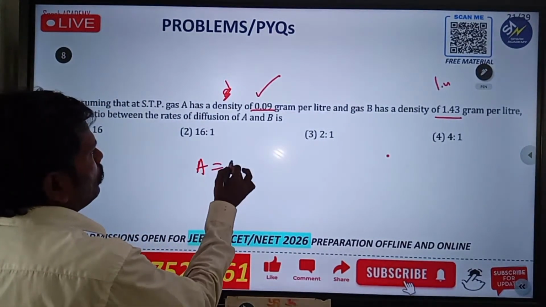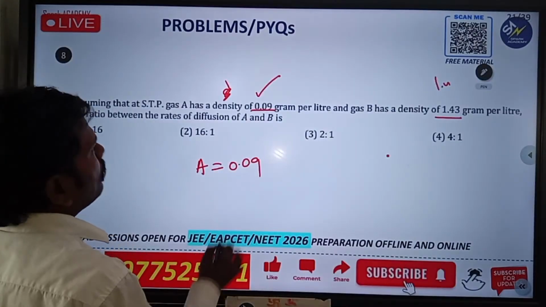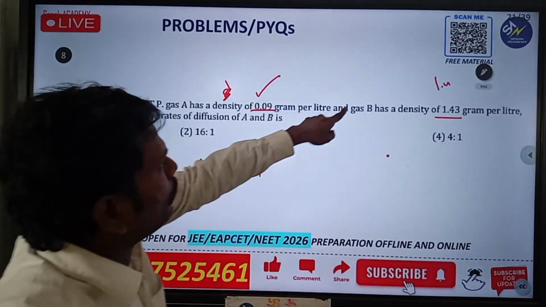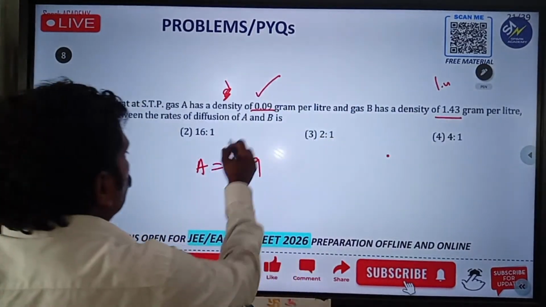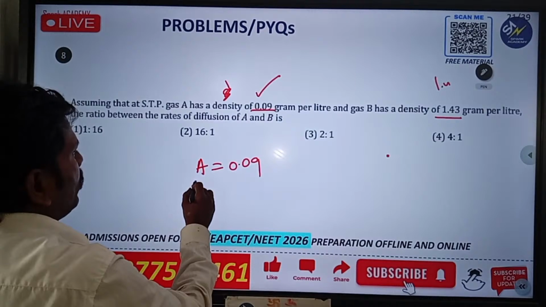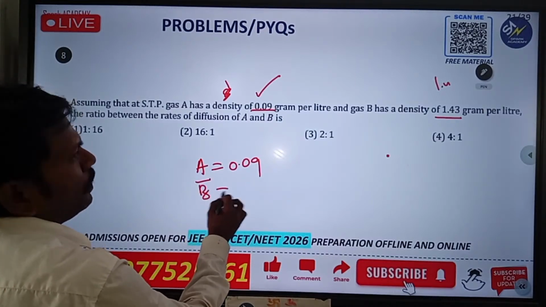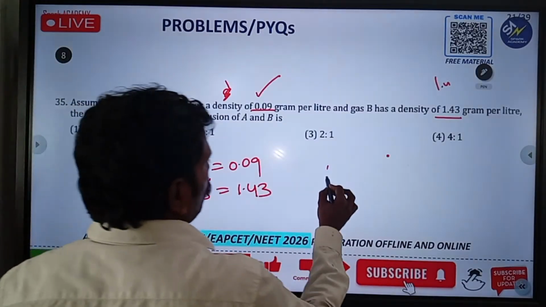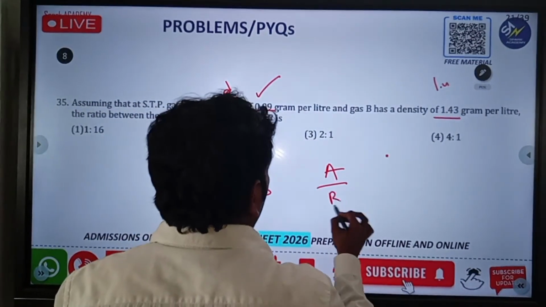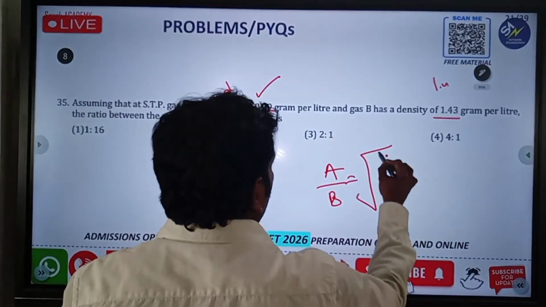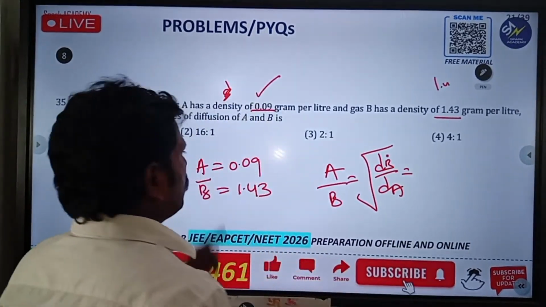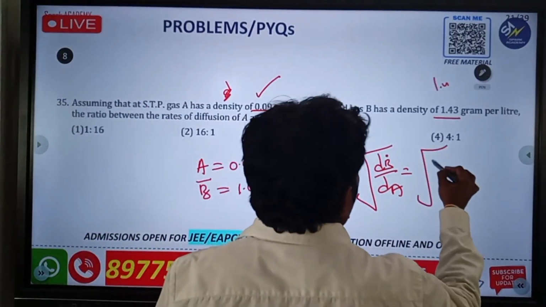A is equal to 0.09, and B is equal to 1.43. They are giving the densities of A and B and asking for the diffusion rates of A and B. So you already know that the diffusion rate of A by B is the square root of dB by dA. They are giving the density, so how can you calculate it? 1.43